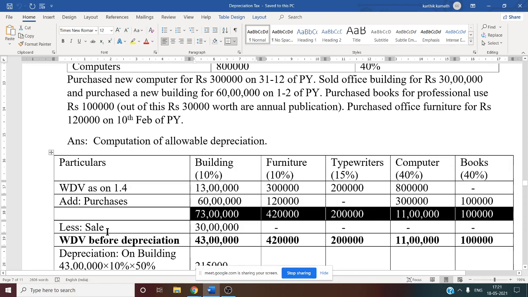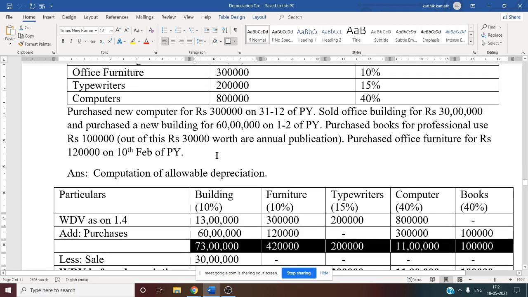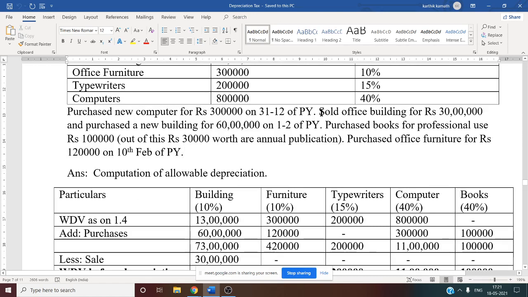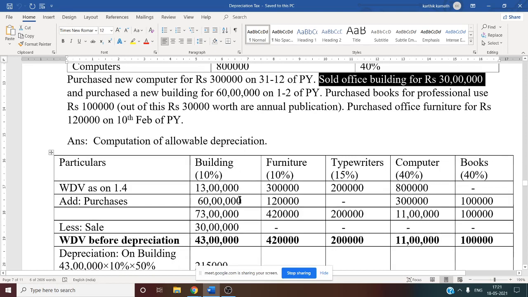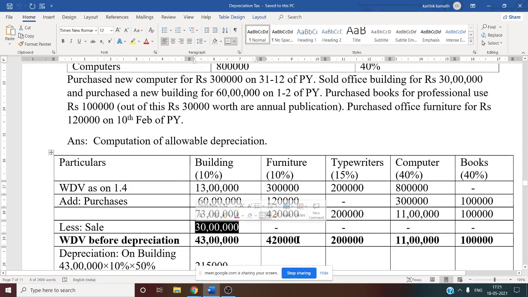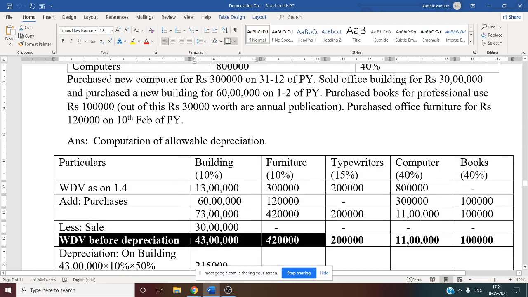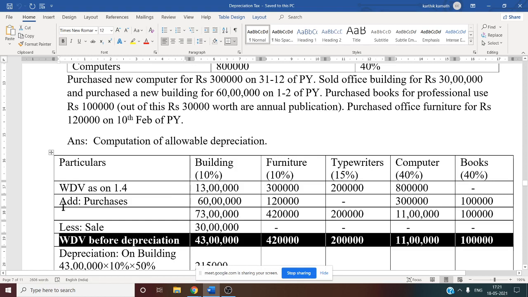Less sale, only one item is sold during the previous year. That is nothing but office building. See this, office building is sold for 30 lakh. So sale is only building. All other columns dash. So now we want written down value before depreciation. That is nothing but written down value add purchase less sale. So you will get 43 lakh for building, furniture is 4 lakh 20,000, typewriter 2 lakh, computer 11 lakh, book is 1 lakh. So till here we need to do.